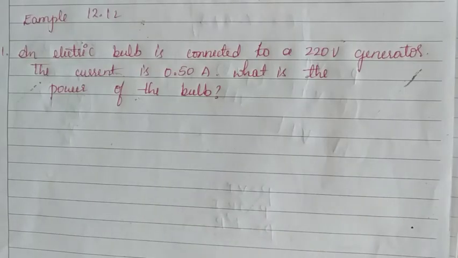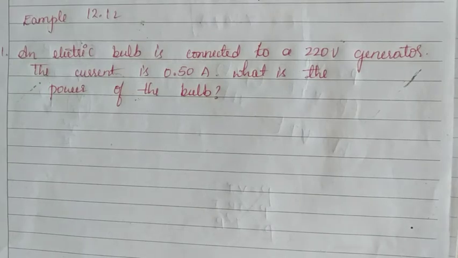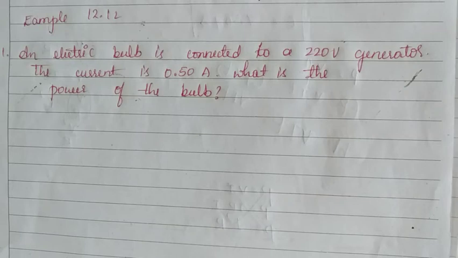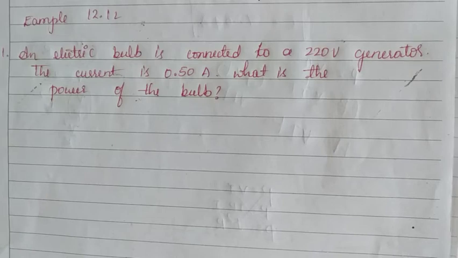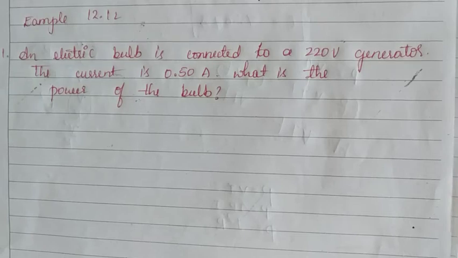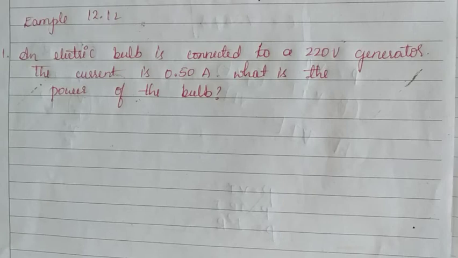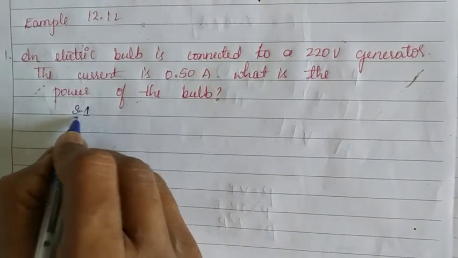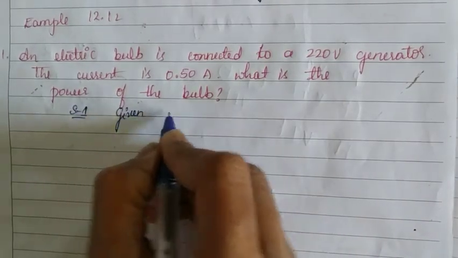Now come to the example problems on page number 112. See children, what is asked in this problem. An electric bulb is connected to a 220 volt generator. The current is 0.50 ampere. What is the power of the bulb? See children, in this problem we have to find the electric power. So now let us first write what is given in this problem. In step 1, write the given data.